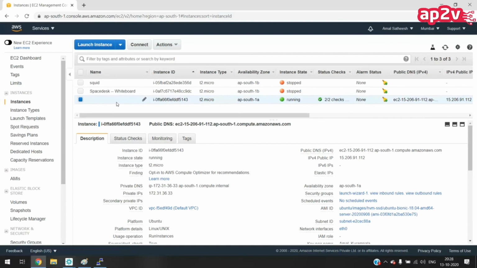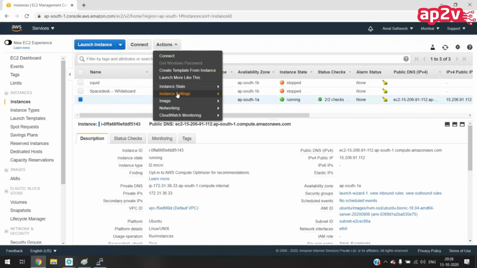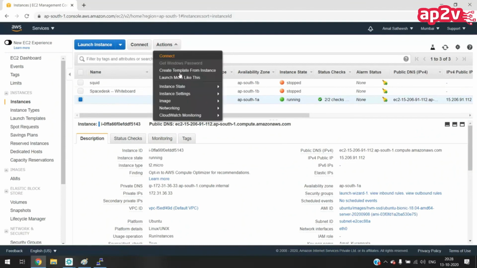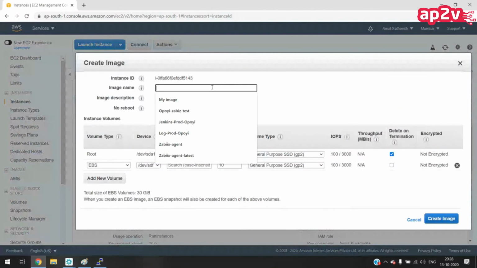Right. So if you want to create an image of the instance, select the instance first, go to Actions, Image, Create Image. You have to give the name of your image. You can give any name.